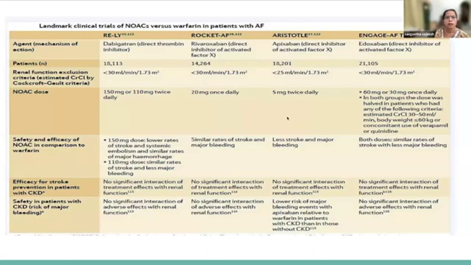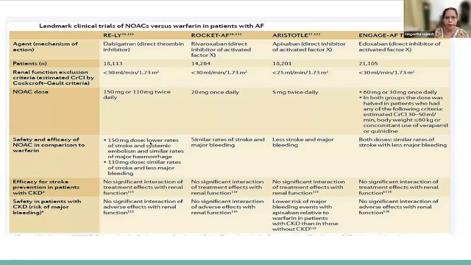So there have been various trials done among the novel oral anticoagulant agents versus warfarin in patients with AF. These are the RE-LY trial, which was done with dabigatran, the ROCKET AF trial for rivaroxaban, ARISTOTLE for apixaban, and ENGAGE AF-TIMI for edoxaban. You can see that in all these trials, more than 15,000 patients were included in the study. And all these trials excluded stage 4 and 5 CKD. The renal function exclusion criterion was less than 30 ml per minute.